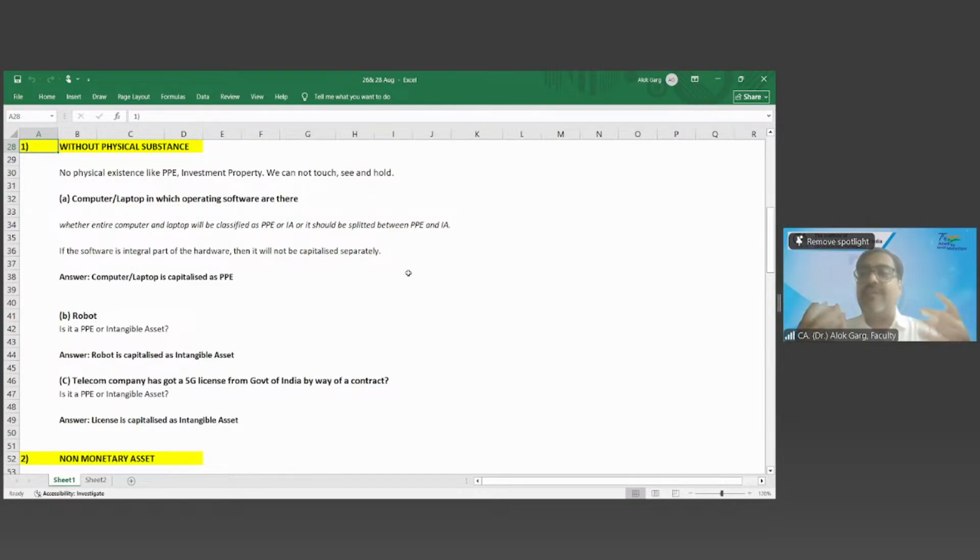So you got the invoice as a robot. So in that case, the skeleton, the package, the cover, is an integral part of the software and hence it has to be capitalized as an intangible asset. Okay. Otherwise you could capitalize even a pen drive separately because you know the cost of the pen drive, but it is not significant.